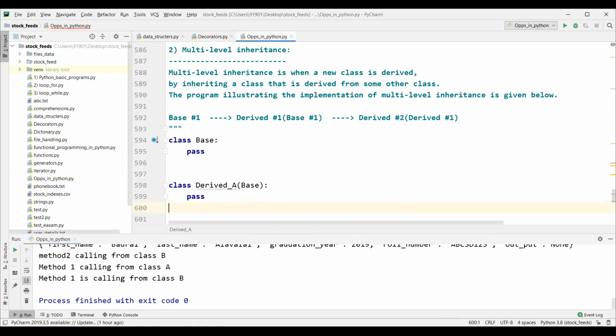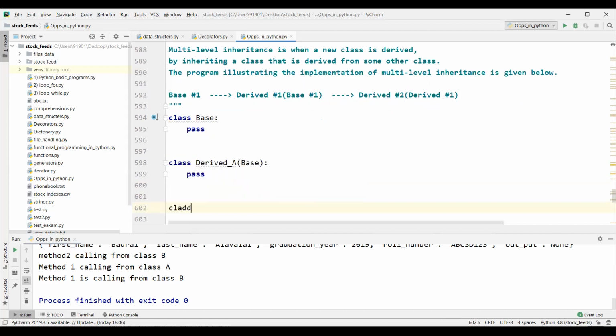Okay. So this is the derived class of the base class, right? This is the child class of this parent class. So we are defining this class by inheriting the base class. Okay. So till now it is single inheritance only.